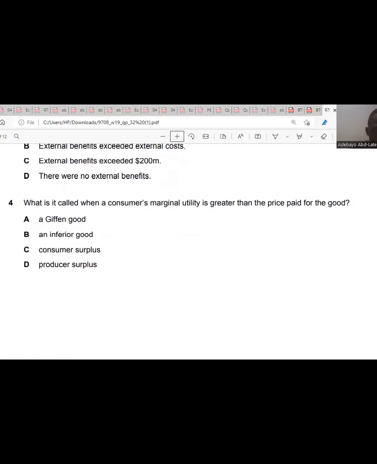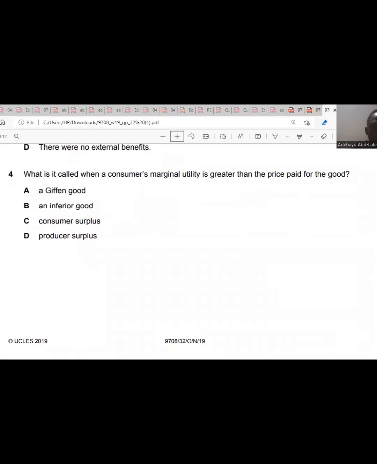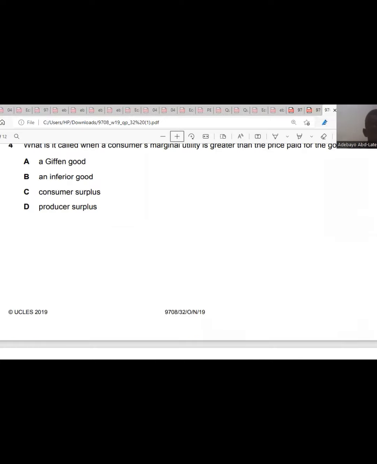Question 4. So what is it called when a consumer's marginal utility is greater than the price paid for the good? That is consumer surplus. Here, what they meant by marginal utility is the extra satisfaction derived from the consumption of a commodity. So if a consumer derives extra satisfaction greater than the price he or she pays for the product itself, then that is consumer surplus. So that's question 4, which is C.